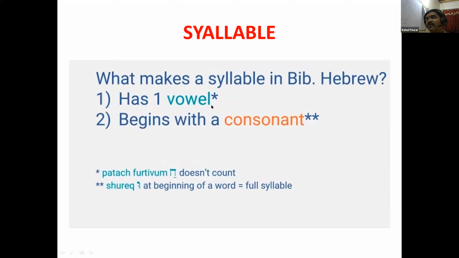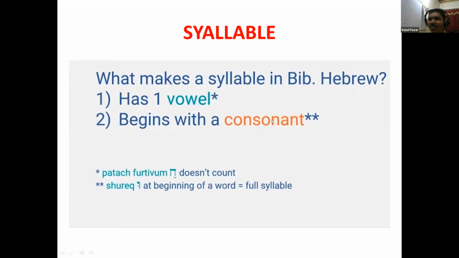For example, one word which we have learned is kalom. Kalom has only one vowel, but it forms a syllable. There should be at least one vowel; only then can we form a syllable.